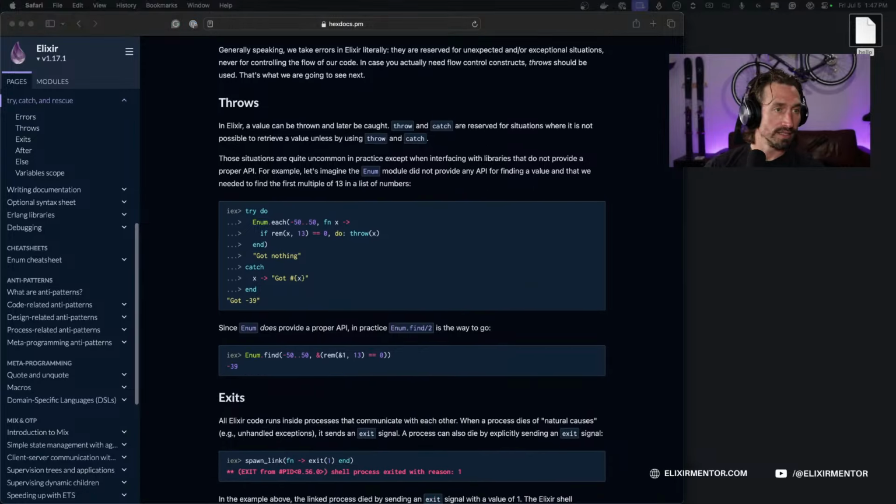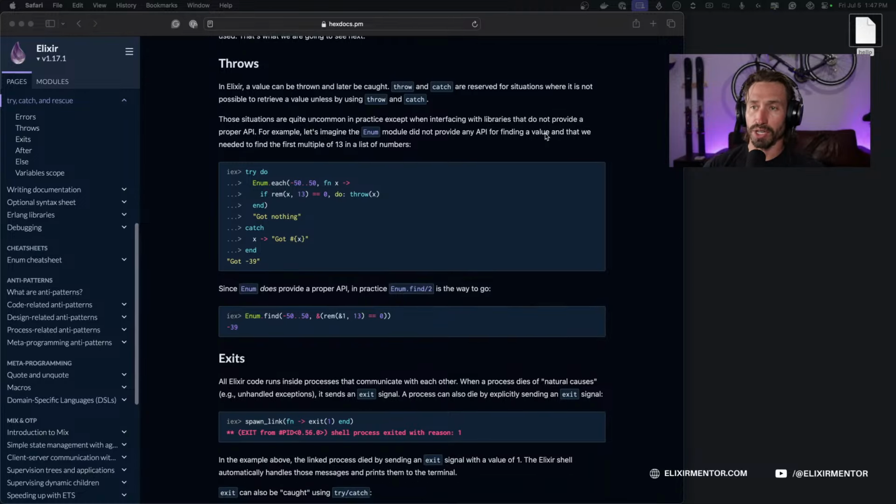All right, so throws. In Elixir, a value can be thrown and later be caught. Throw and catch are reserved for situations where it's not possible to retrieve a value unless by using throw and catch. Those situations are quite uncommon in practice, except when interfacing with libraries that do not provide a proper API. For example, let's imagine the Enum module did not provide any API for finding a value, and we needed to find the first multiple of 13 on a list of numbers.